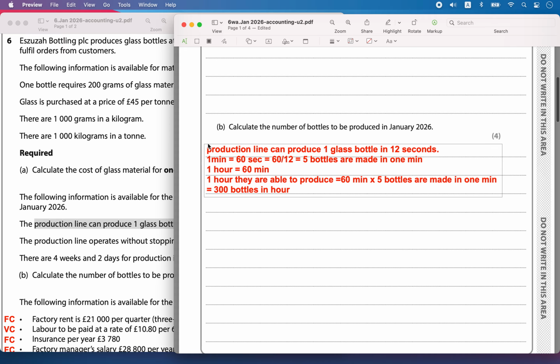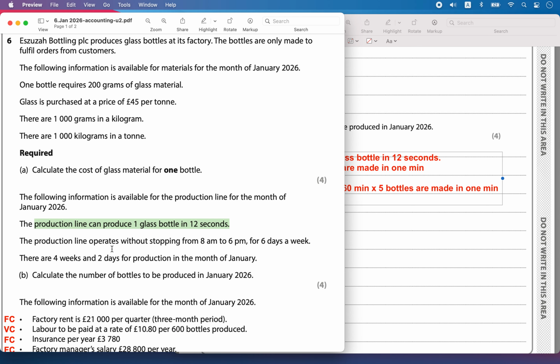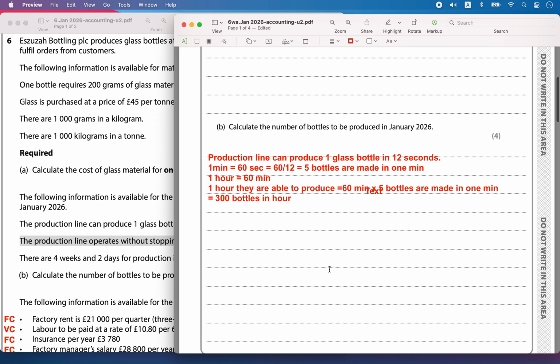So this is your calculation. One glass bottle is produced in 12 seconds, so 60 into 60 divided by 12, that is 300 bottles will be produced in 1 hour. And how many hours are they working? They are working from 8 a.m. to 6 p.m. The next step is to convert it into days and then into month.